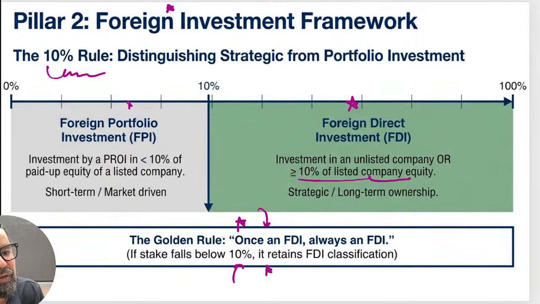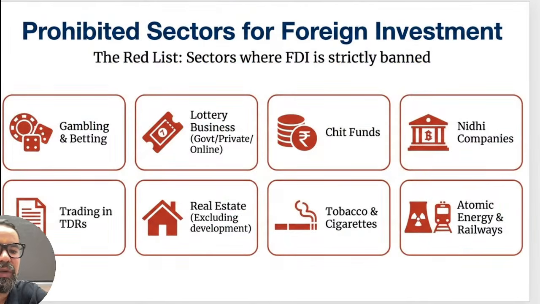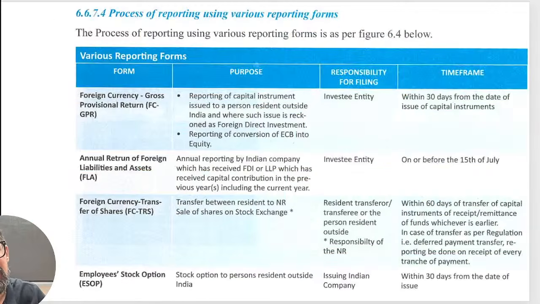FPI, when it comes to FPIs, it is investment by a person resident outside India of less than 10% of the paid up equity capital in a listed company. So mostly it is short term and others. The negative list when it comes to FDI is a bit easy or basic to remember, right? Apart from this, there is something you have to go through anyhow.